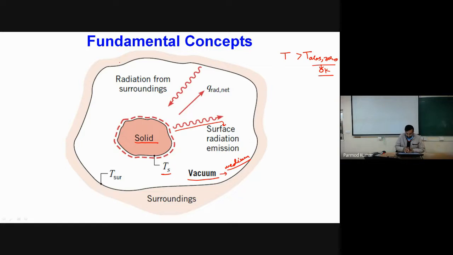However, radiative heat transfer does not require any material medium. If there is a medium, it will still happen, and if there is no medium, radiative heat transfer will also happen.